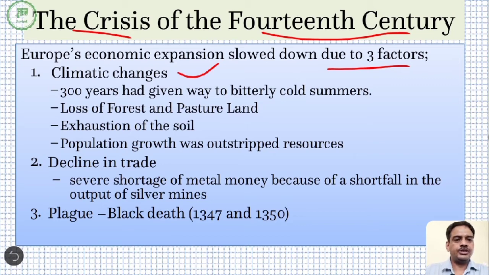So again, Europe entered into a cold phase, and that resulted in the loss of forest and pasture land, because these were already converted into agricultural land. So there was no forest, there was no pasture land, and the soil which was continuously used for 300 years also became exhausted. Population growth outstripped the resources.